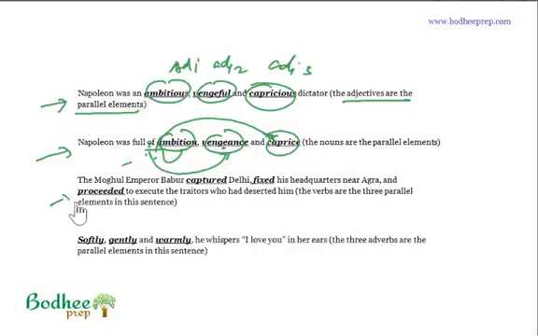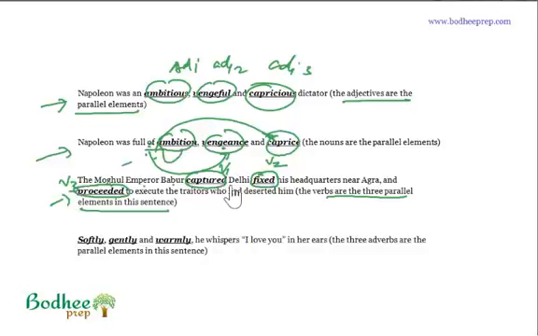Now, how can the verbs be in parallel? The Mughal Emperor Babur captured Delhi, fixed his headquarters near Agra, and proceeded to execute the traitors who had deserted him. The verbs are the three parallel elements in the sentence. They are in the same form. So we have V1, that is the verb 1, captured; then fixed his headquarters near Agra, and proceeded to execute the traitors who had deserted him.